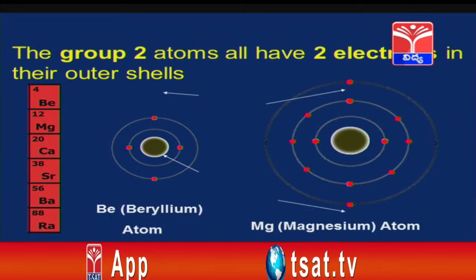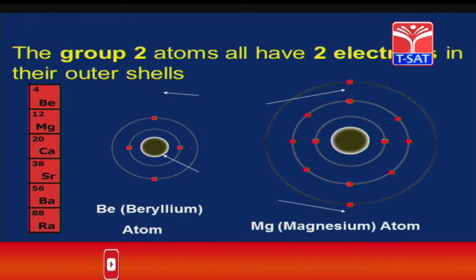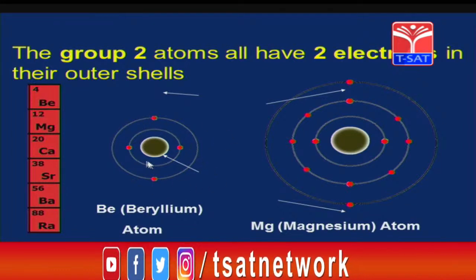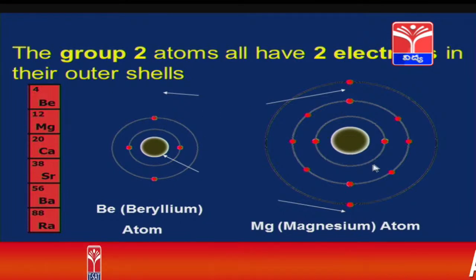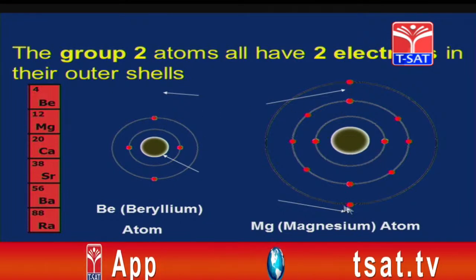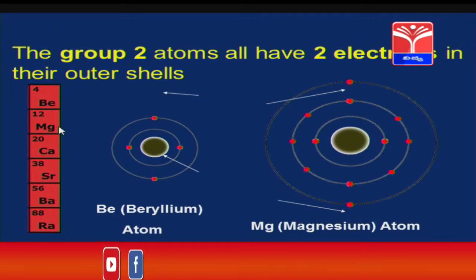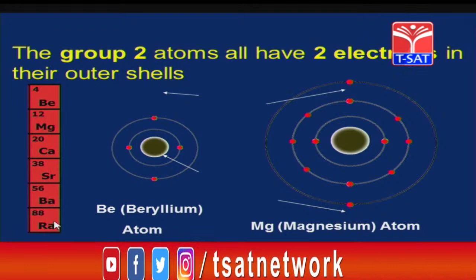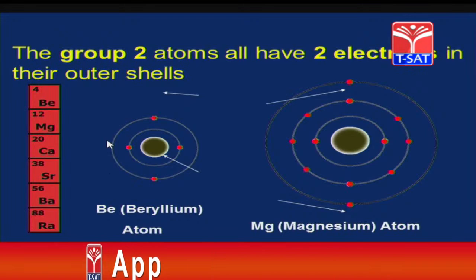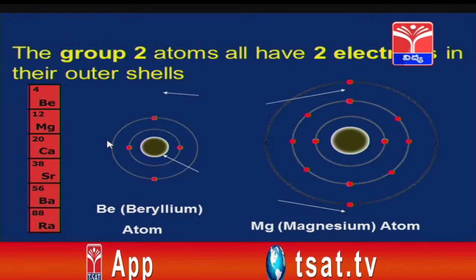Now, group 2 atoms have 2 electrons in the outer shells. You see, beryllium has a total of 4 electrons: in the first shell, 2 electrons, and in the outermost shell, 2 electrons. Next, magnesium, you see, in the outer shell there are only 2 electrons. All elements in the second group, beryllium, magnesium, calcium, strontium, barium, radium, will have 2 electrons in the outermost orbit. Therefore, they belong to group 2.